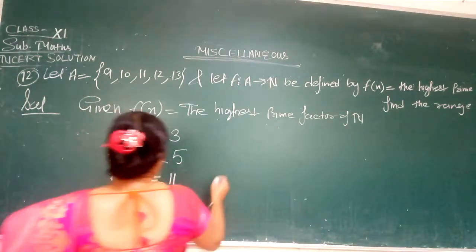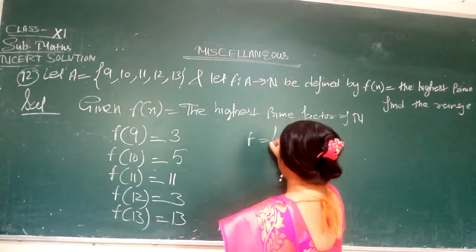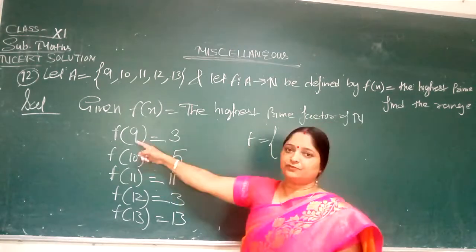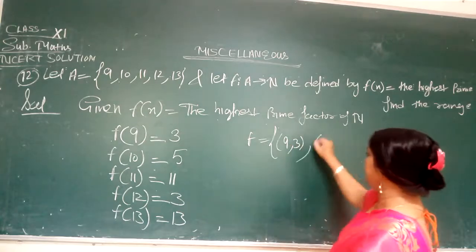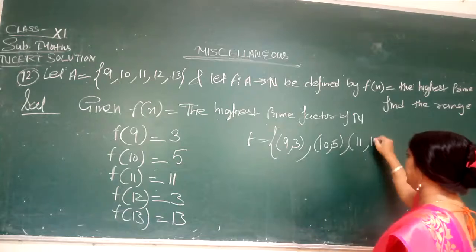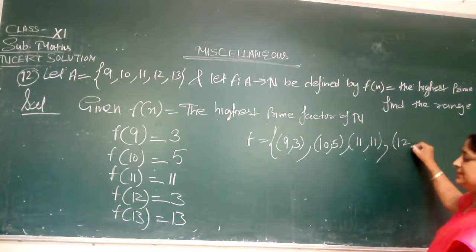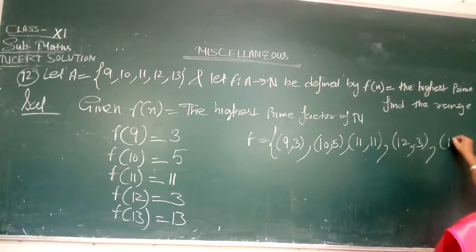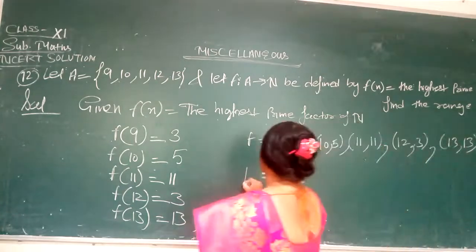So we can write here f is equal to {(9, 3), (10, 5), (11, 11), (12, 3), (13, 13)}. The image of 9 is 3, image of 10 is 5, image of 11 is 11, the image of 12 is 3, and image of 13 is 13. So from this you can find out the range.